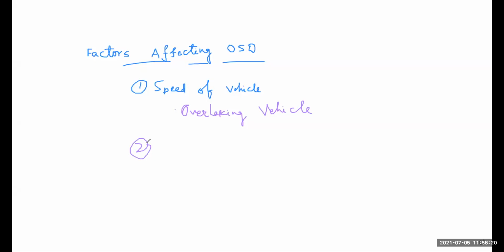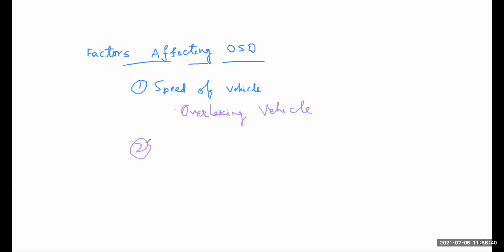Next is gradient of road. Sir, height of object? I already discussed height of object. Height of object does not affect your OST, because we take 0.15 meter in SSD. There is no need for height of object calculation in the analysis part of OST.